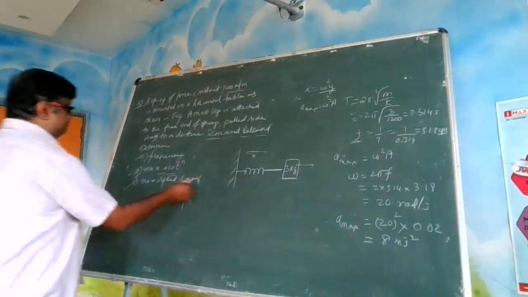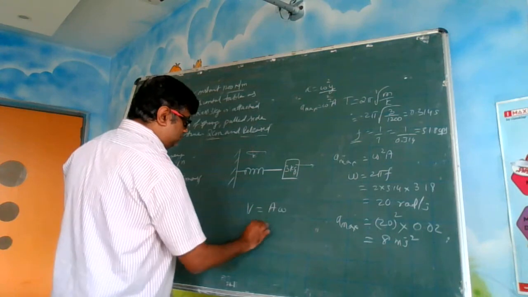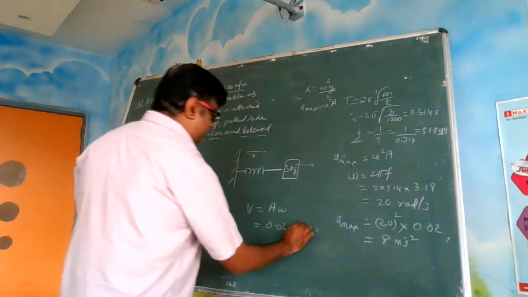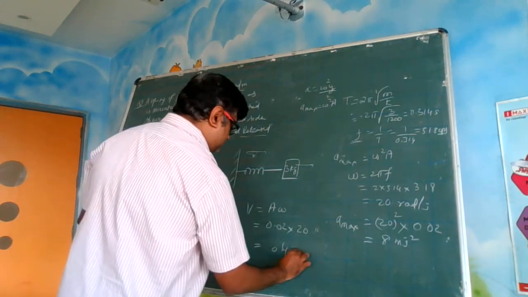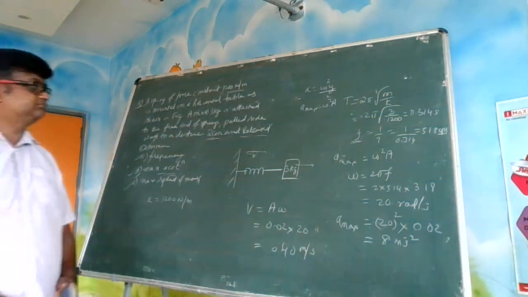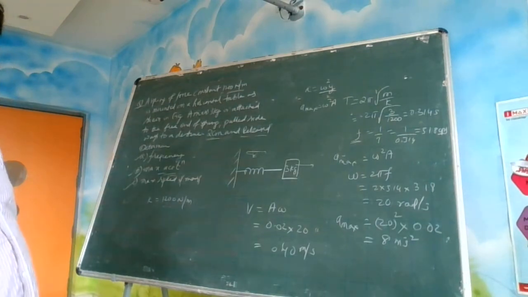And what is the maximum speed of the mass? Maximum speed of the mass is A omega. It is 0.02 into 20. So it is 0.4 meter per second. Okay? Simple question only. Just make a note.